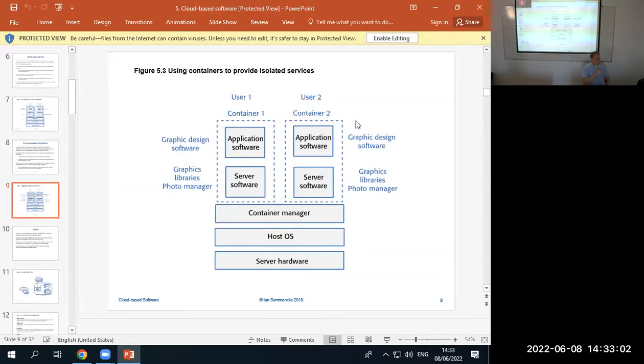Okay. Not so important. That's not the main difference. The main difference is that's not the way I think of it. The main difference is that this container is sitting on a container manager on one.